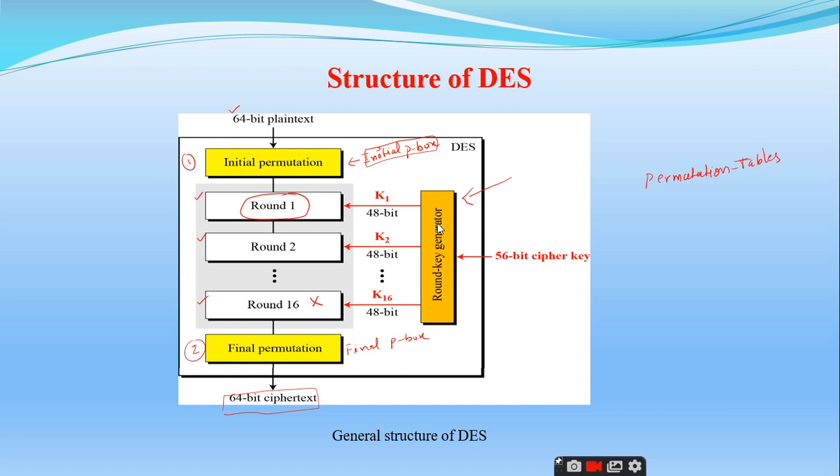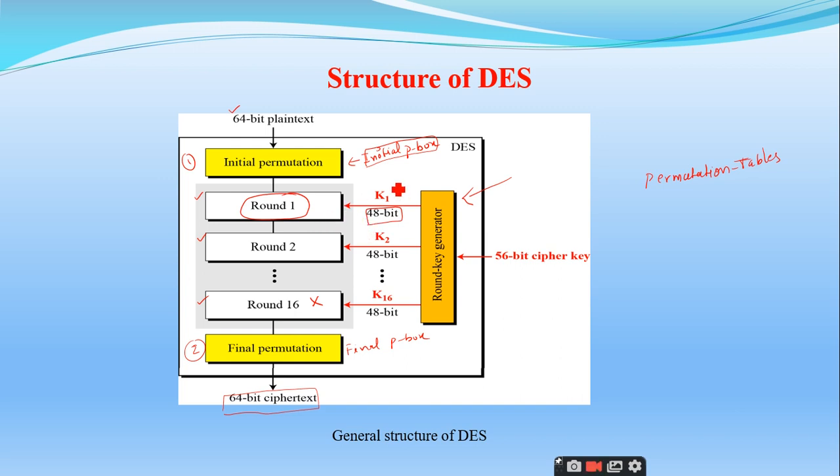So what is the actual size of a key in the DES? What is the actual size of a key in the DES? 64 bits. 64 bit. Super, right? And it has been reduced to a 56-bit cipher key. Am I right or not? Yes, sir. But if you look at the actual key size at each and every round, it is a 48-bit key. So we are again reducing this 56-bit cipher key into the 48-bit round key.